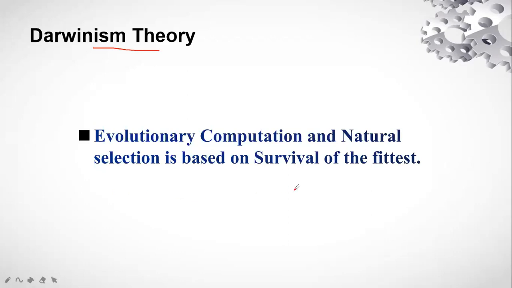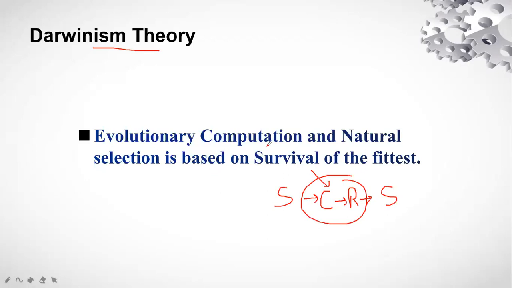So what is Darwin's theory? It is basically that the organism can survive, it can compete, and it can reproduce, and with the help of which it can survive in future. According to these behaviors, we can say that the organism is fit to survive in future, right?